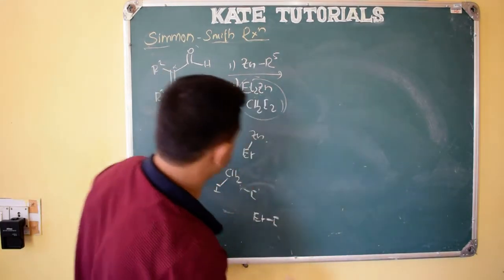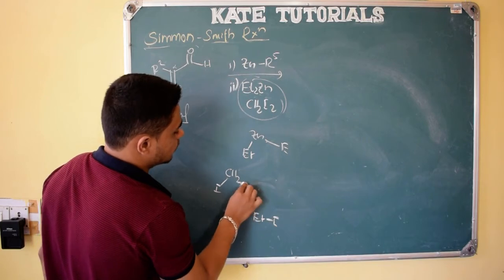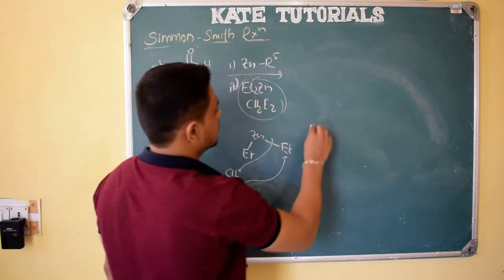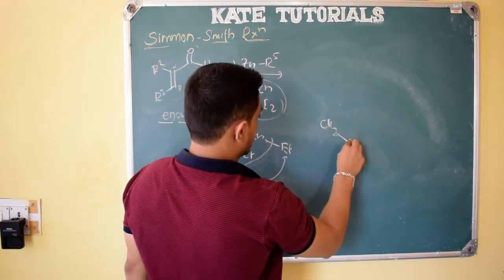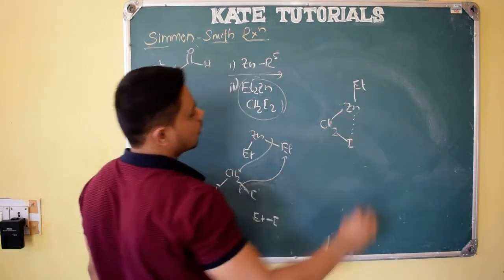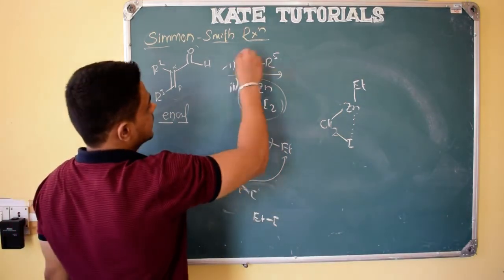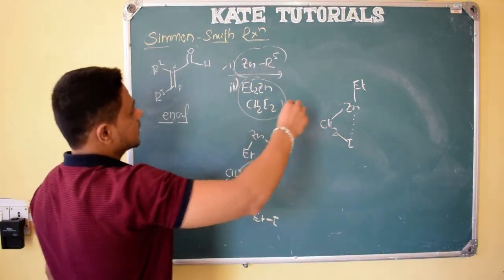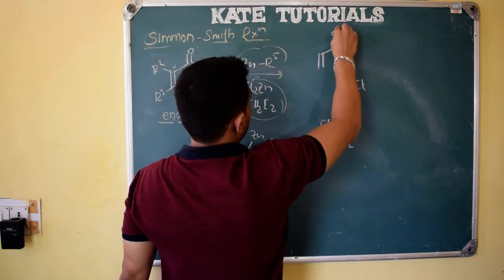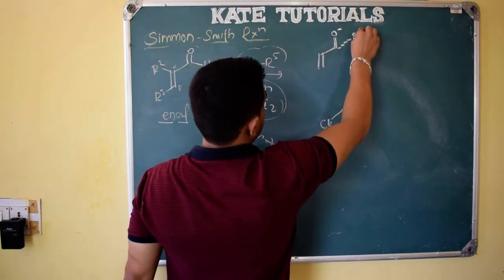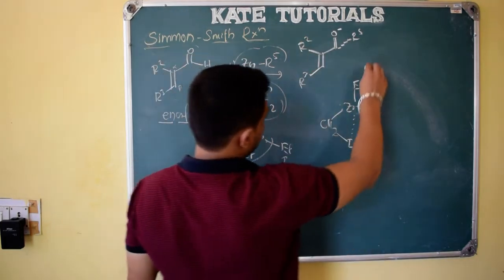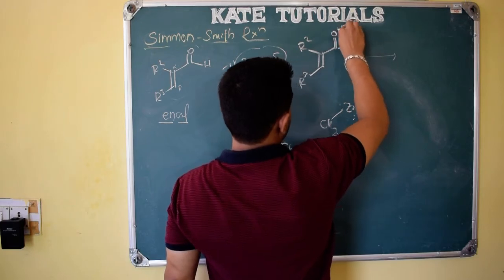So it is very interesting. See here, ethyl iodide will move with electron density, and this electron density is taken by the CH2 group. So it becomes CH2, iodine will be there, here zinc which is connected to ethyl, and here a partial bond will be there. So what happens? The first step is nothing but a reduction type reaction, in which it will reduce this aldehyde group and convert it into O minus, and this R5 will attack here, and these are R2 and R3, right? In this step, if we do hydrolysis, we will get OH, right?